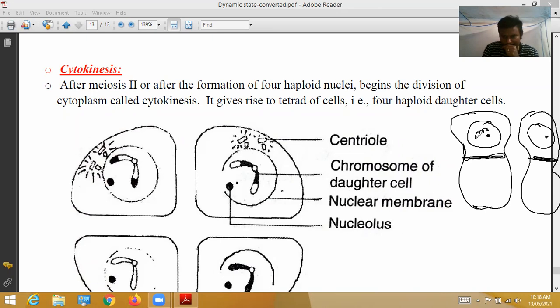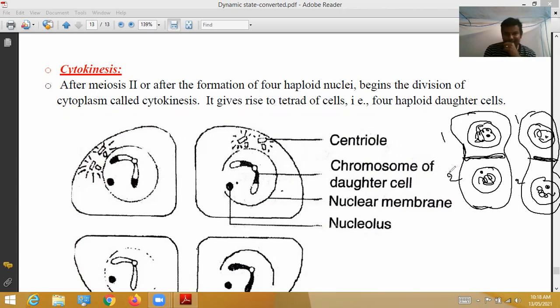Chromosomes are thread-like chromatin here. Nucleolus, nuclear membrane, chromatin-like structure. Totally 4 cells are formed at the end of telophase 2.